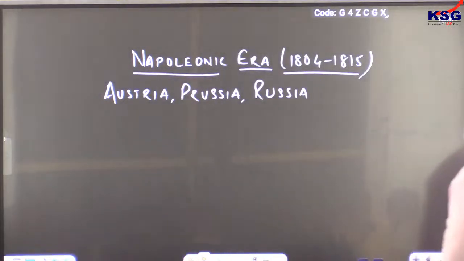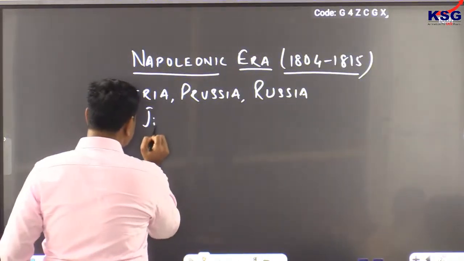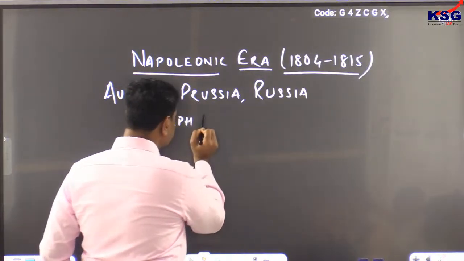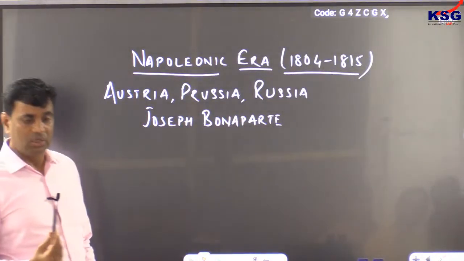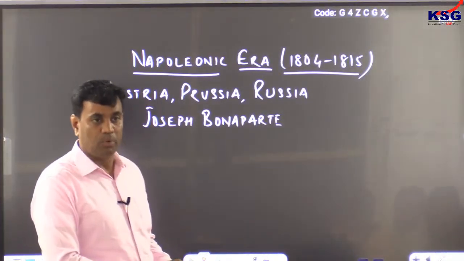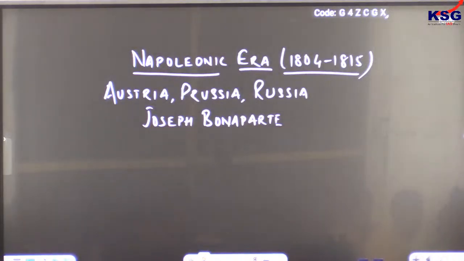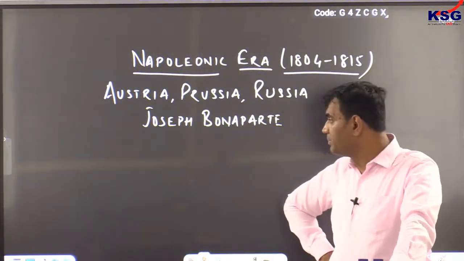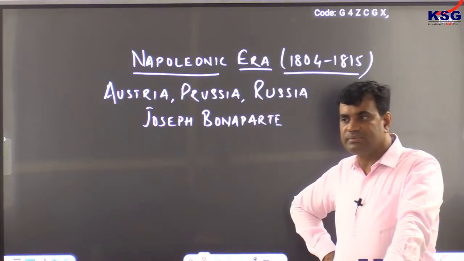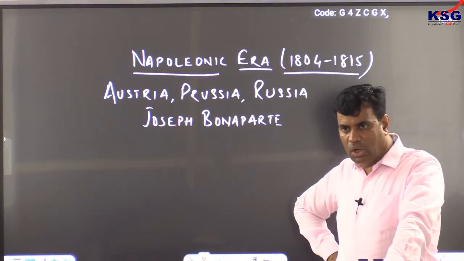In 1808, the ruler of Spain died, and Napoleon decided to appoint his younger brother, Joseph Bonaparte, on the Spanish throne.